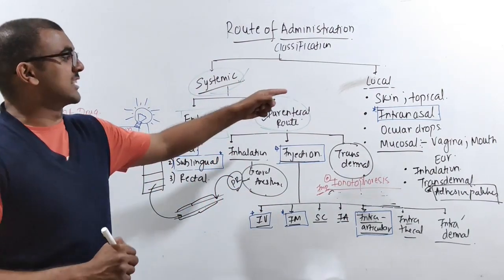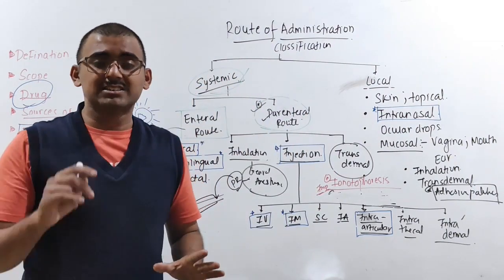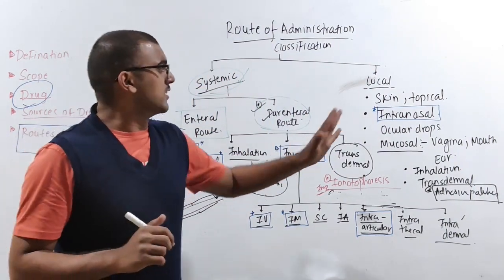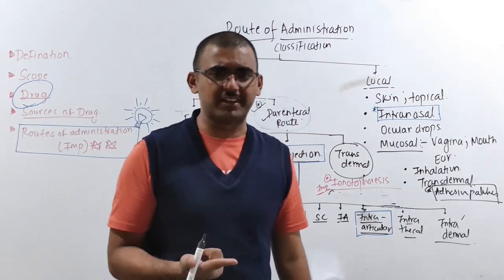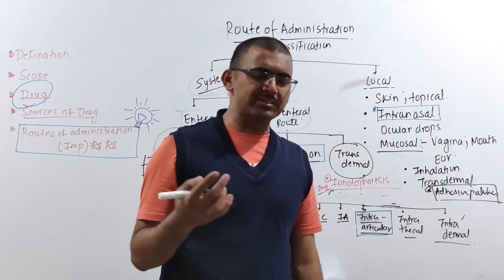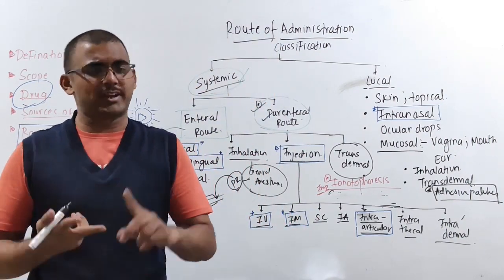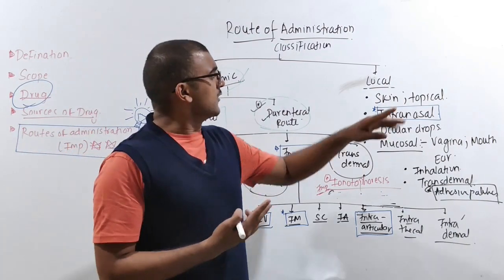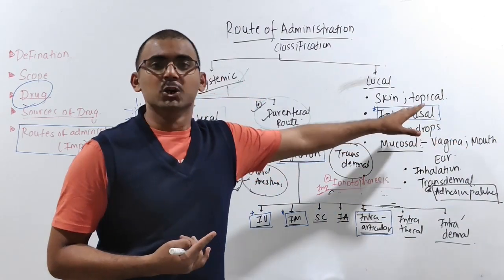Then next is your local action. Local action means, as I told you, where the pain is, where the application has to be, directly at the source of pain. One is your skin. Mainly if you are having any infections, any fungal infections. Instead of taking it orally, obviously you do take antifungal drugs, and they come in cream. Antibacterials are there. They can come in tablets also. But if it is going to show direct action, that will be under your topical agents.